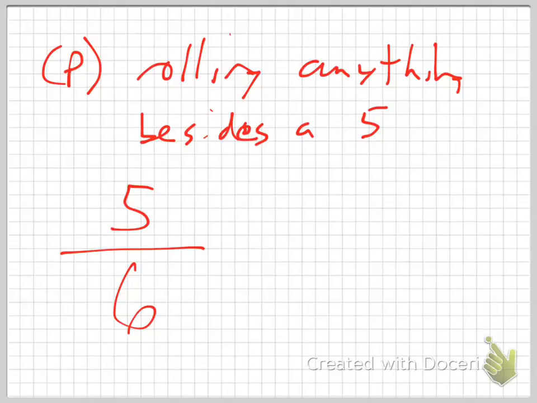What completes the whole. So if there is a 5 out of 6 chance that you're going to go yay, what is the probability that you're going to go, oh? 1 out of 6. Does that make sense? The complement is the other side, the opposite of what you're looking for. So the complement of this would be 1 out of 6.